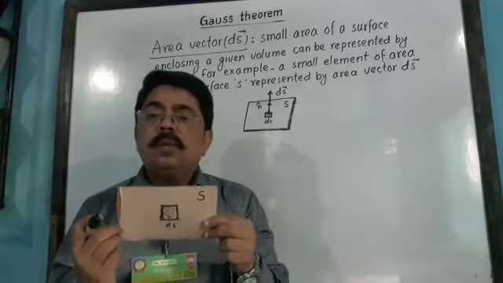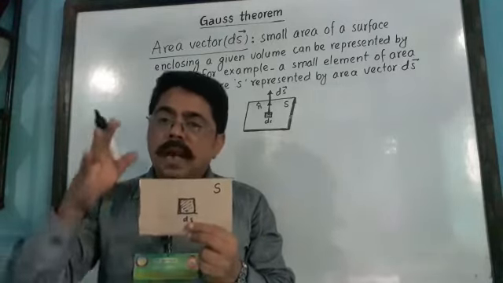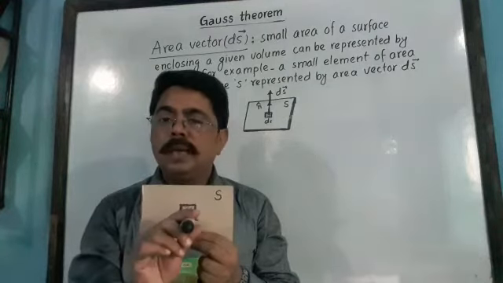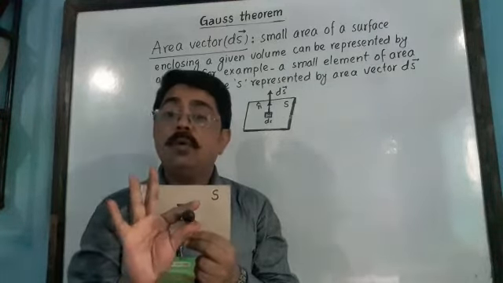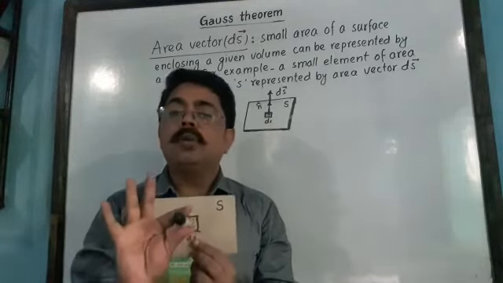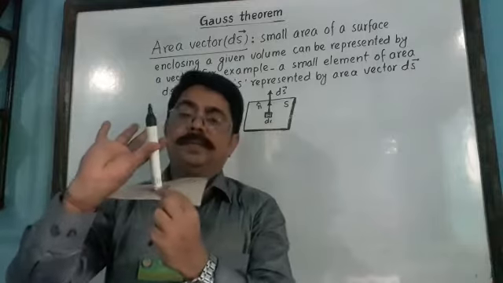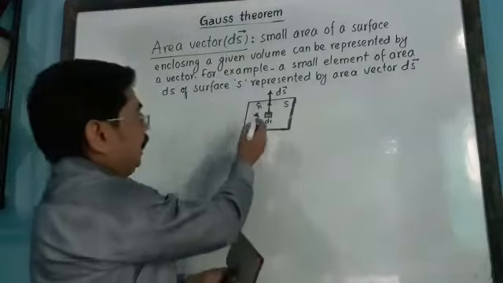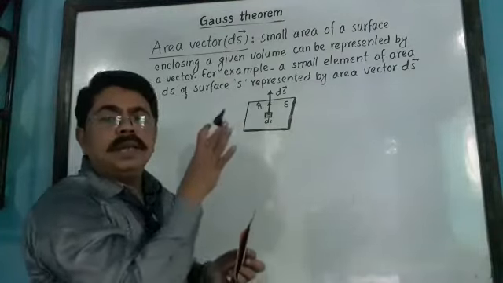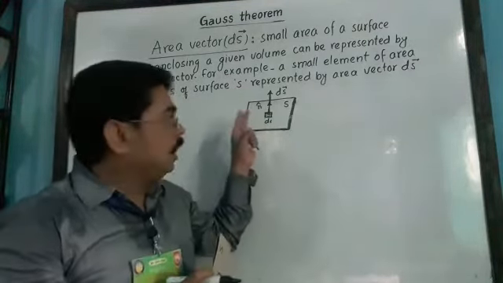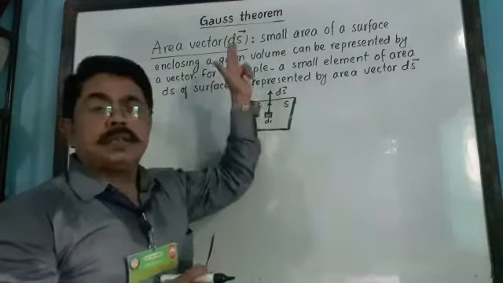Clear? Then what will be the area vector? The direction of the area vector will be perpendicular to this small area element ds and directed outward. See, in this way it will be directed outward. Clear? So this represents ds. Here we have used n. This n simply represents the normal. It is a unit vector and it is along the direction of ds.